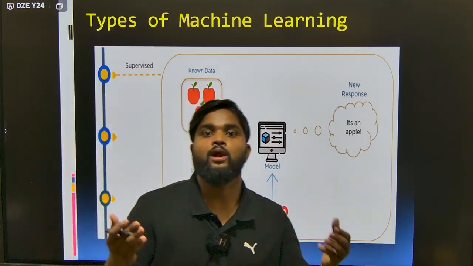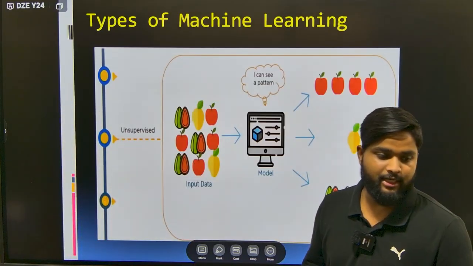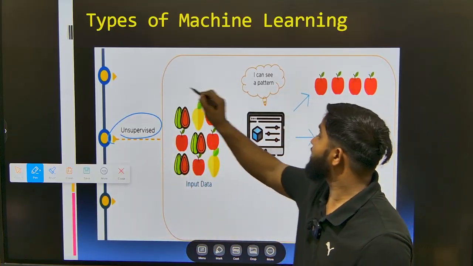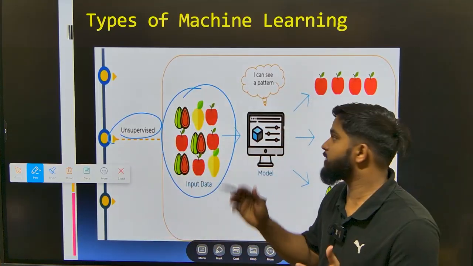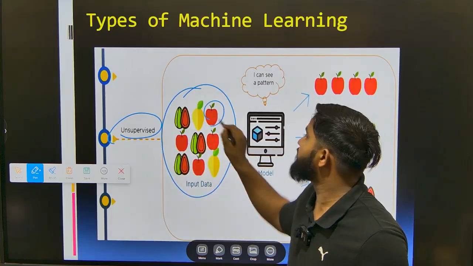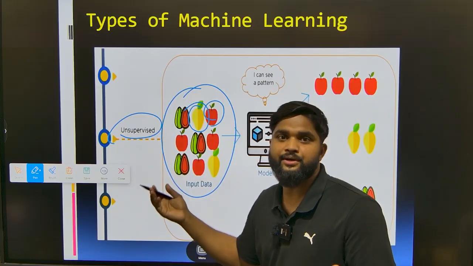So now we'll see what unsupervised machine learning is. If you see here, in unsupervised learning, we are having one collection of input data. That means we are having different types of data, different kinds of fruit. One is apple, one is mango, one is pear, right?